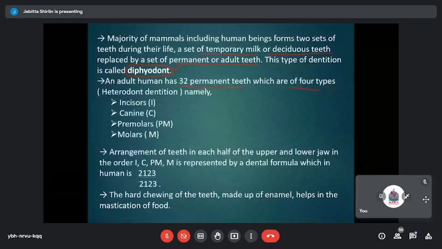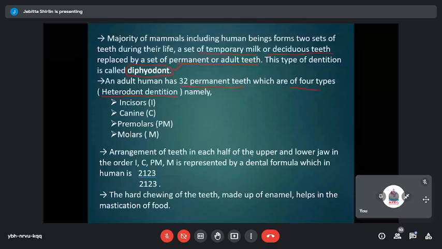Okay, so what is heterodont dentition? You see there are incisors, canines, premolars as well as molars. This arrangement of teeth in each half, that is on the upper jaw as well as on the lower jaw, is in the order of incisors, which are 2 in number, canine 1 in number, premolar 2 in number, and molar again 3 in number.